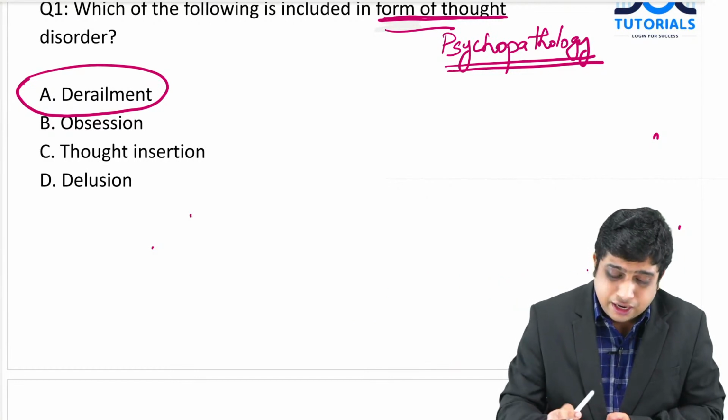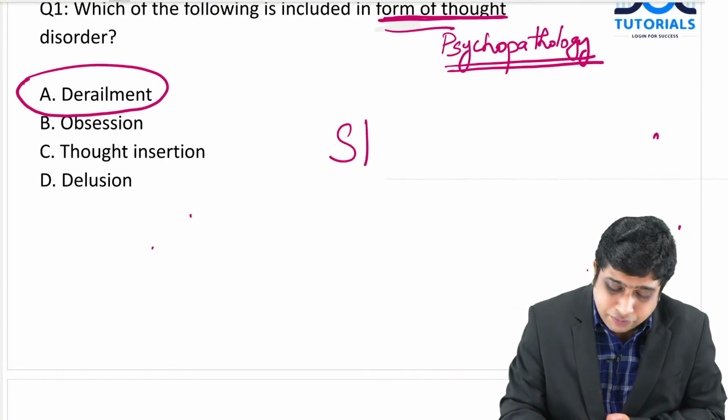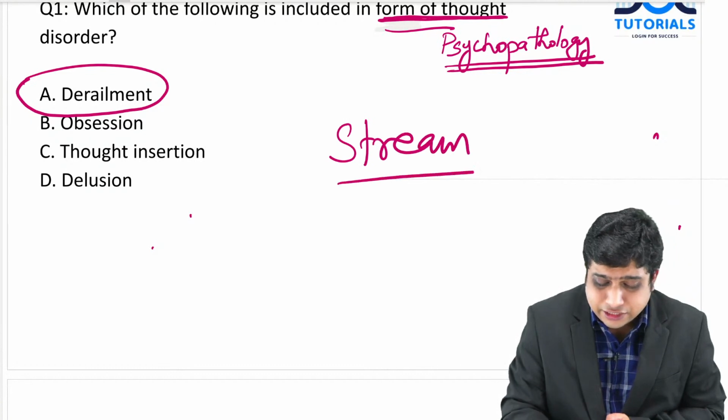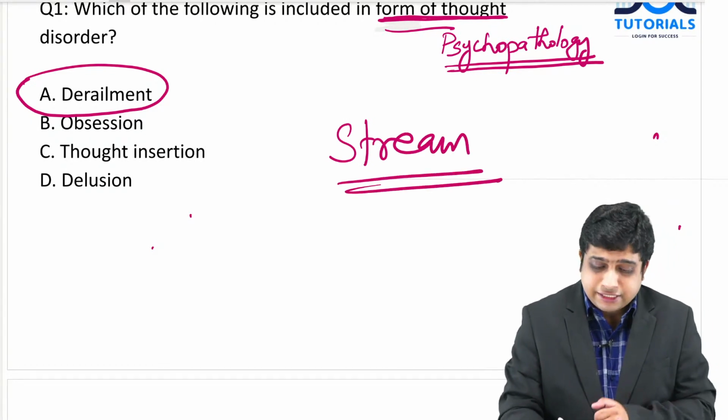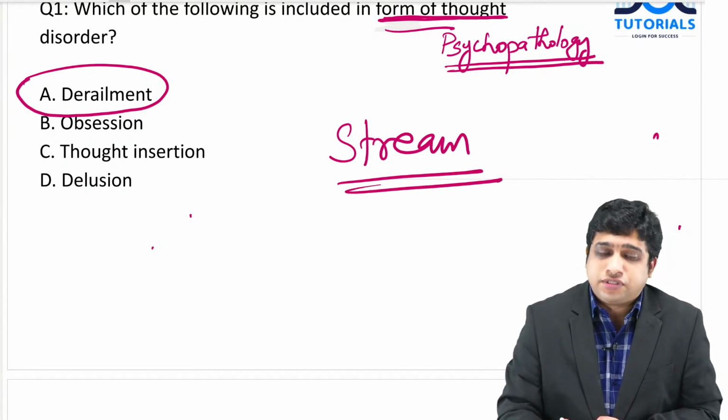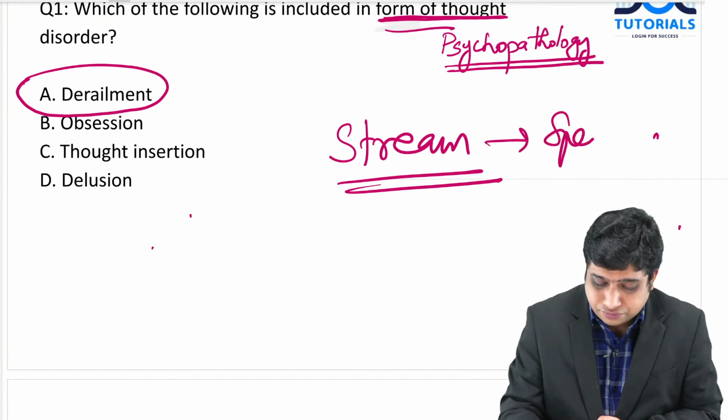Likewise, there are disorders in the stream of thought. Stream of thought is called speed. So there are conditions that can be disorders of stream of thought, that is speed of thought.